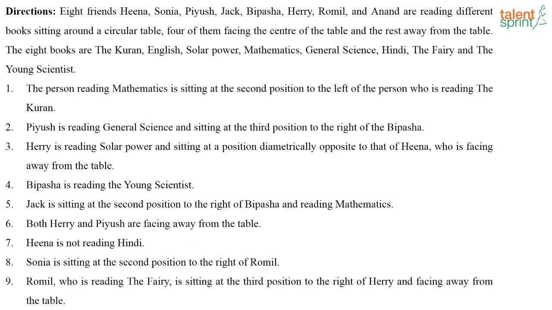So the next question is on circular arrangement. You have a group of 8 friends who are sitting around a circular table and reading different books. Based on the given information, you have to arrange them around the circular table. Try this one and tell me once you are done, and then I will start solving it. One thing we have to keep in mind is that 4 of them are facing the center, 4 of them are facing away from the center. But I think this was fairly easy. Once you start solving, you will be able to arrive at the arrangement really fast. I hope all of you got this in the examination as well.